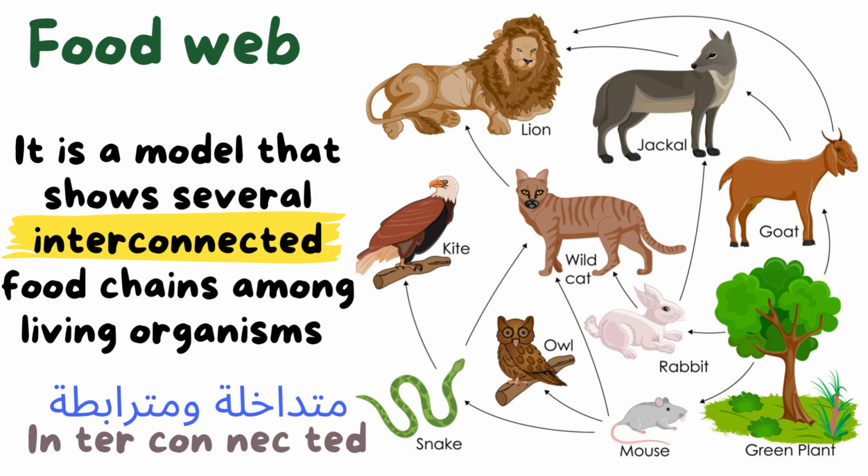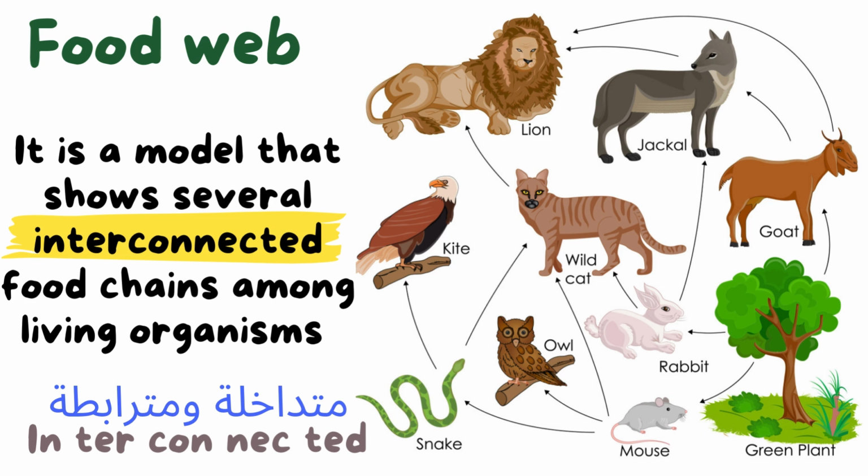So this is a food chain, but the grass in the ecosystem may be eaten by more than one animal, maybe eaten by rabbit and mouse and grasshopper. So if we have a model that shows us many food chains, this is called a food web. So the definition of food web here is a model that shows several interconnected food chains among living organisms.